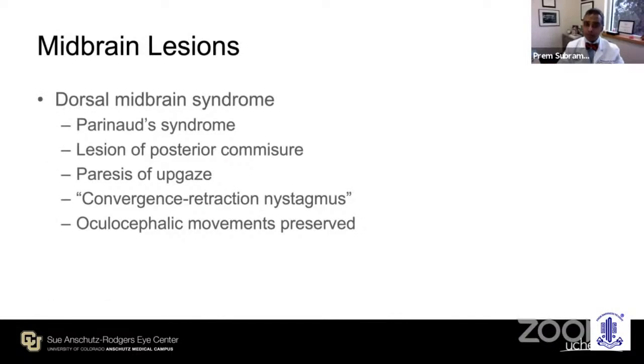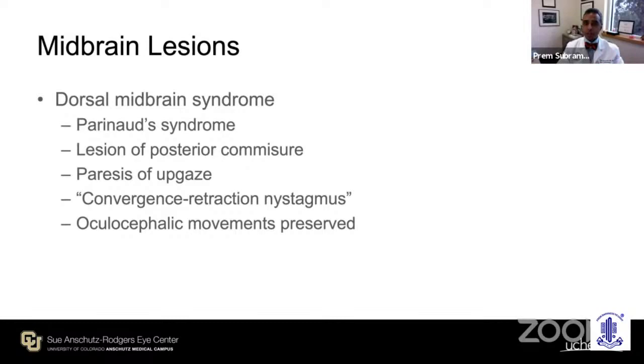We'll move now to midbrain lesions. The classic midbrain lesion causing a supranuclear gaze disturbance is the dorsal midbrain syndrome. Compression of the posterior commissure. Remember, I told you that the RIMLF communicate with each other through the posterior commissure.